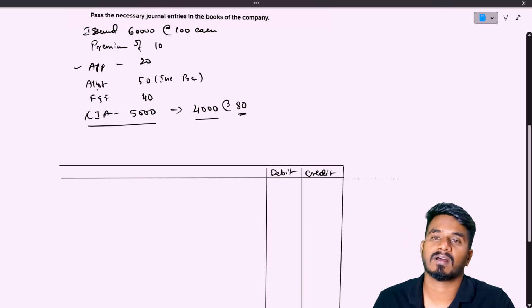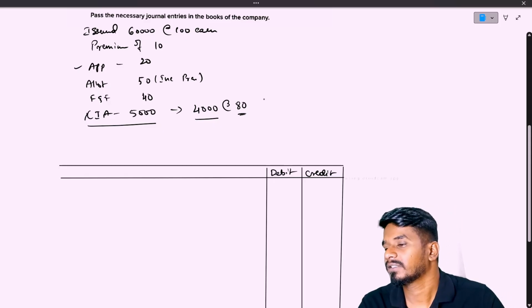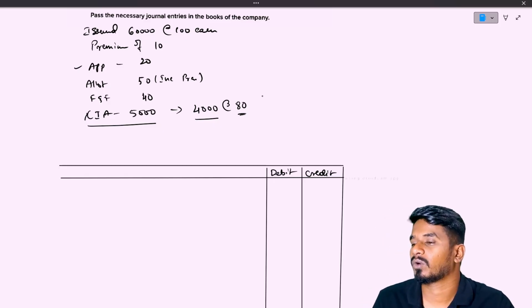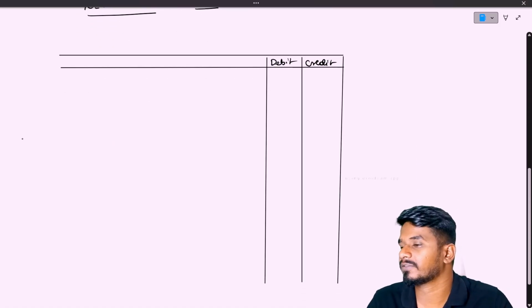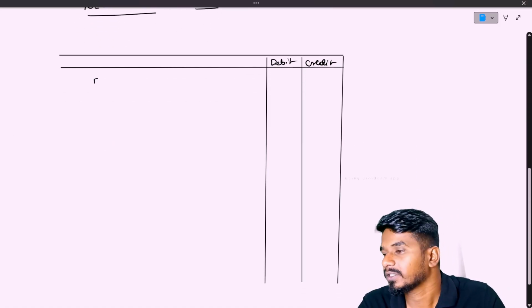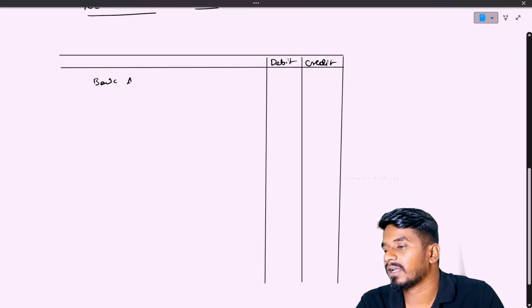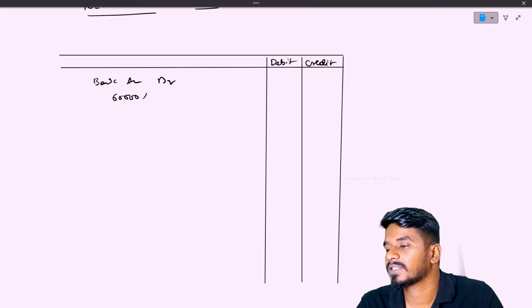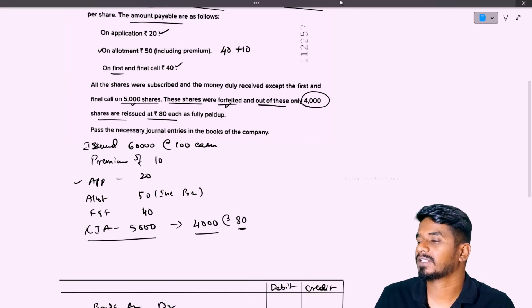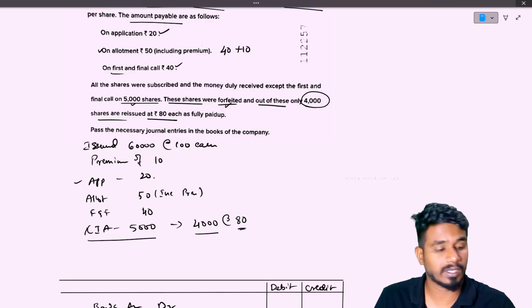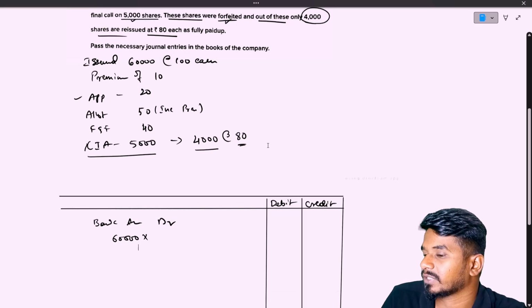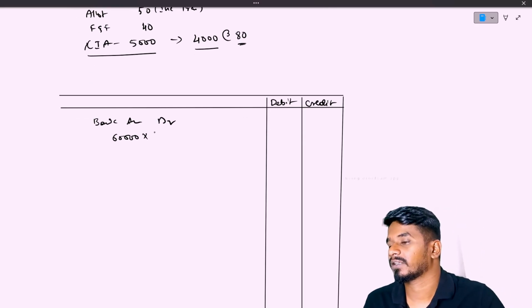We will receive from the shareholders. Correct. There are no issues. You all know it. So how many applications? 60,000 applications we have received. Bank account debit. How many shares have we issued? 60,000. Out of this 60,000, we need to receive 20 rupees on application for these 60,000 shares. Right.